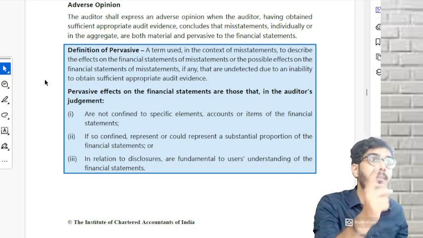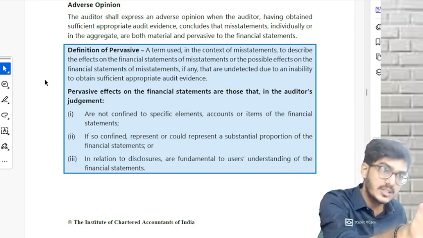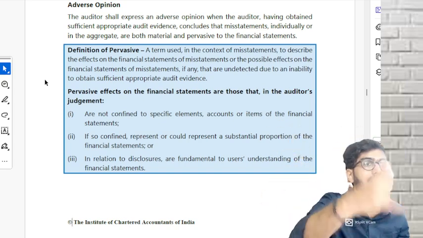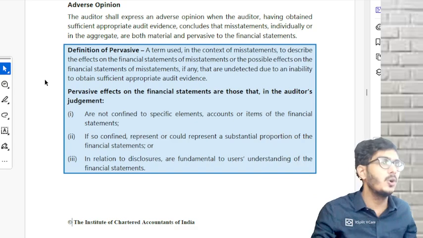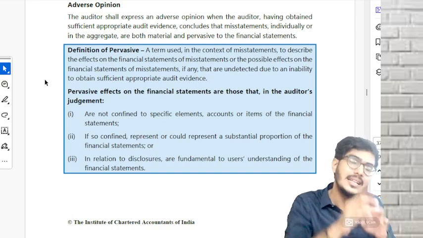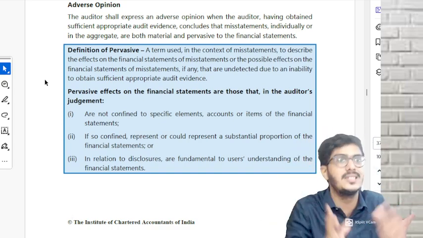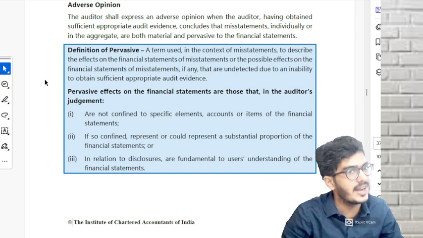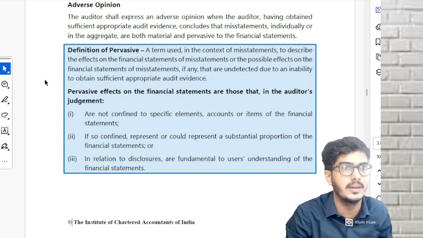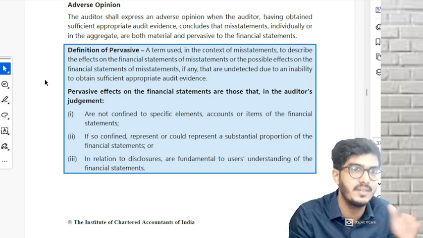Sometimes even if that misstatement is confined to a single element, but that single element is covering the majority of the items, we will tell that it is pervasive. Don't worry, in examination they don't test pervasive like what I've explained. They will give some hint in the question itself, that majority of the items of balance sheet were having misstatements, or stock was 8 crores out of 10 crores was having misstatements. So you'll get to know it is pervasive.